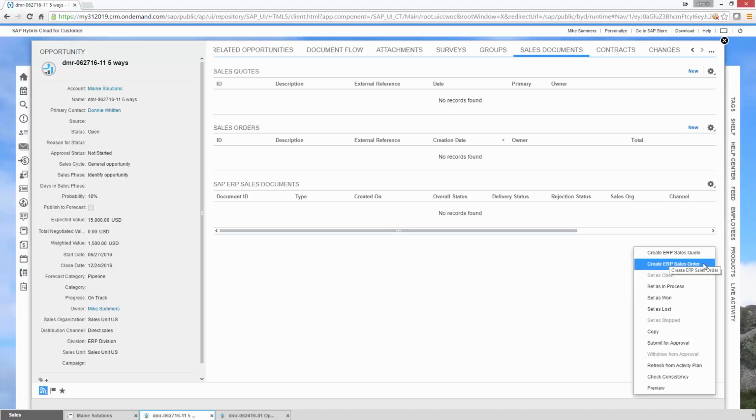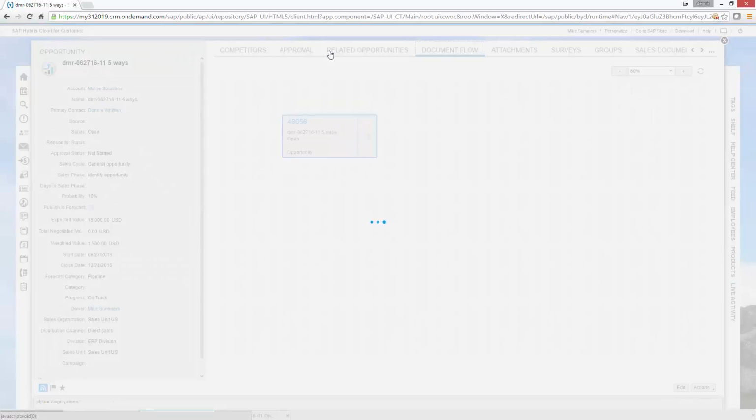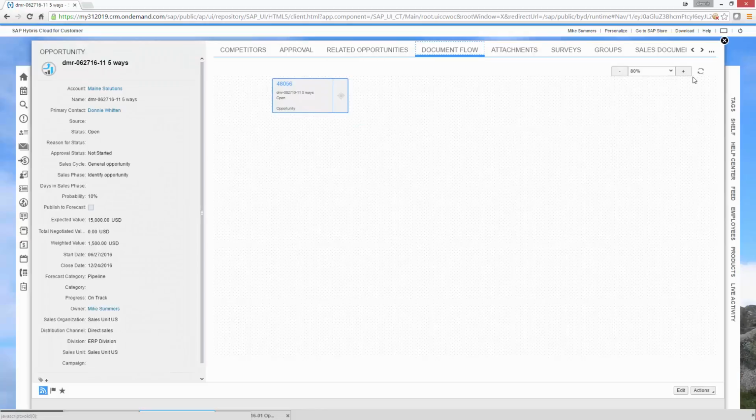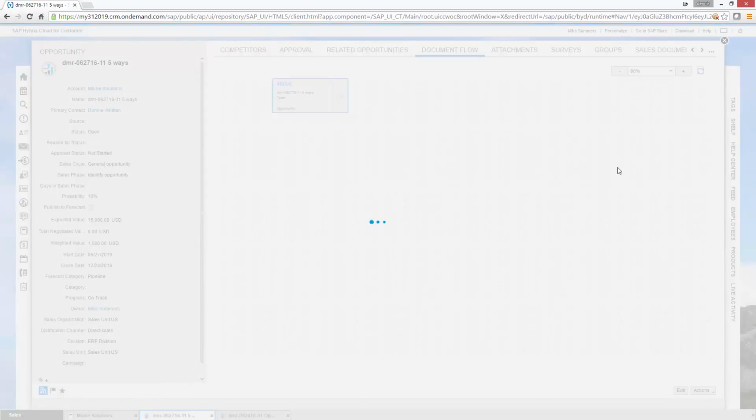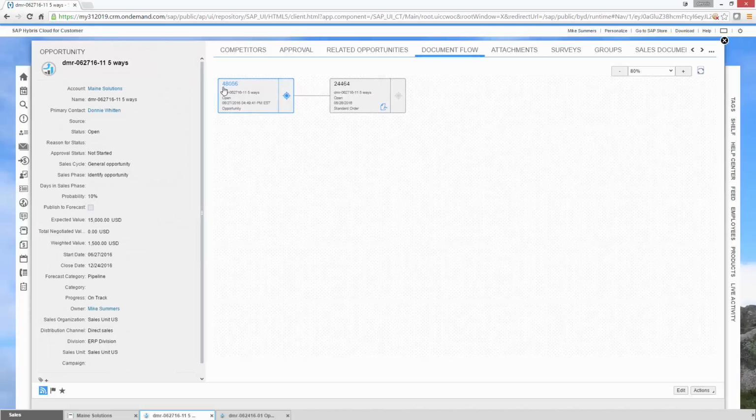Let's go and create a sales order. That's from the actions bar. And that's really, I think, all we should need to do for that. Let's go take a look at our document flow. Takes it just a moment or two. Do a refresh. And there we go. This sales quote opportunity led to a standard order.